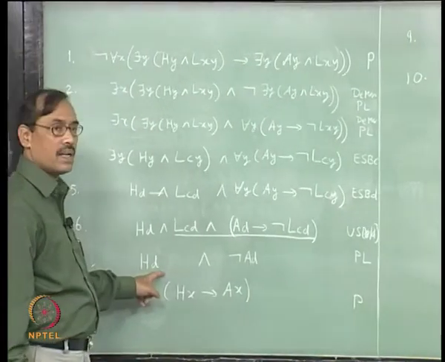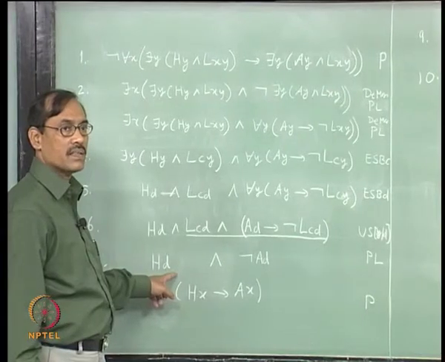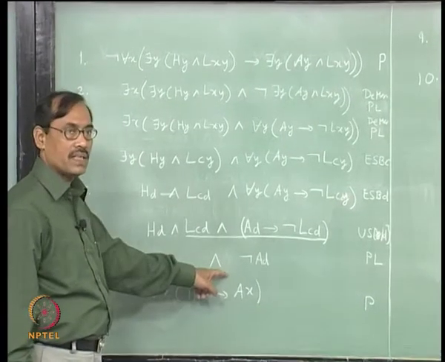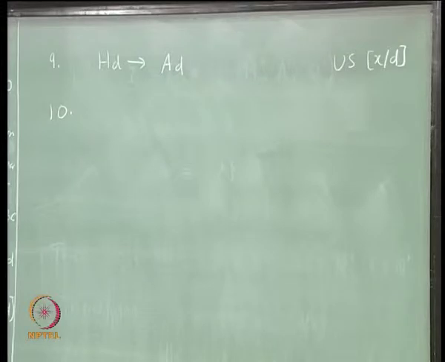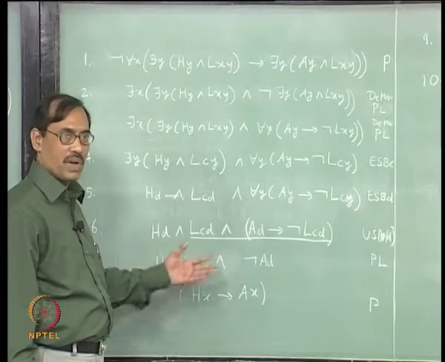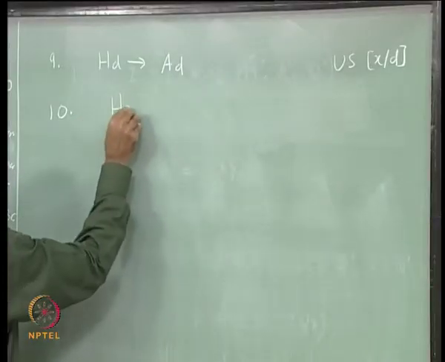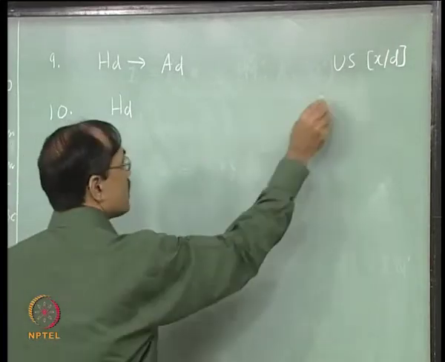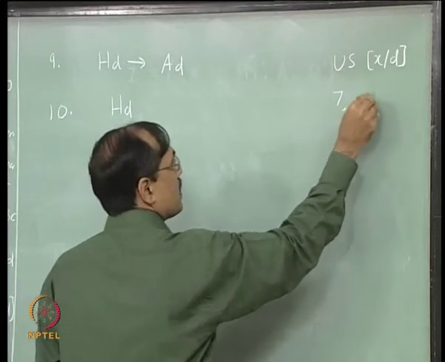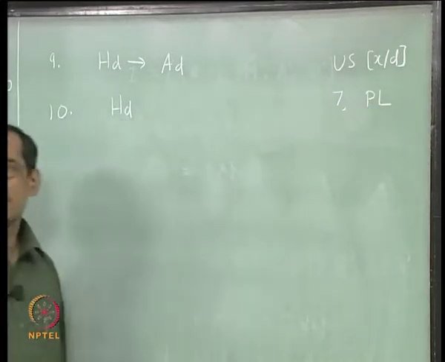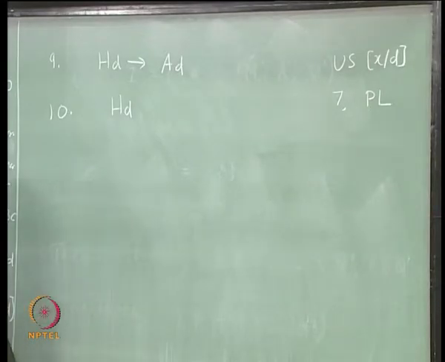Now, next I have 7 where H d is there, right, but H d and not A d, here H d implies A d, that will give a contradiction, right, but I have to make it which way it gives the contradiction. So, first I go for H d, it comes from line 7 by, okay.